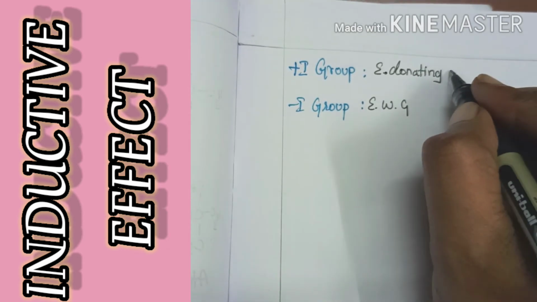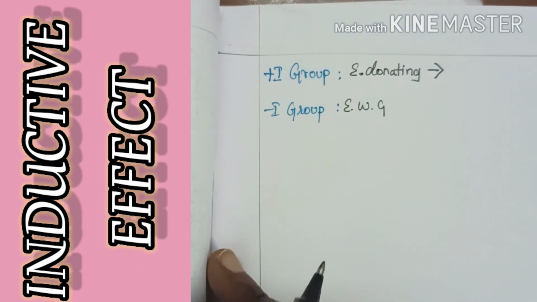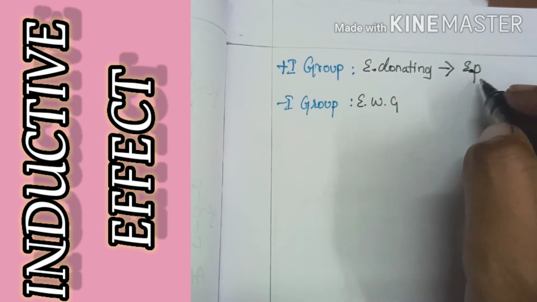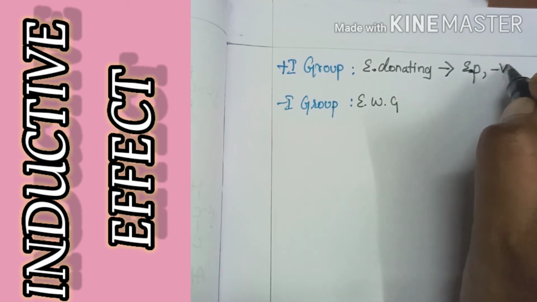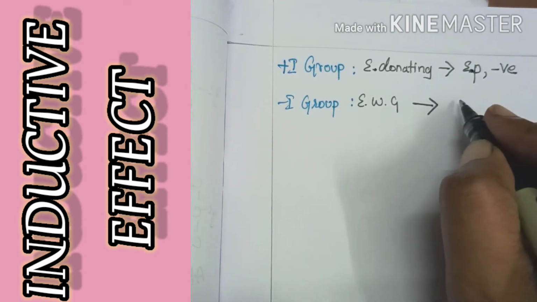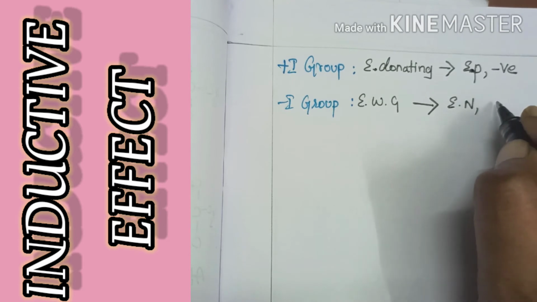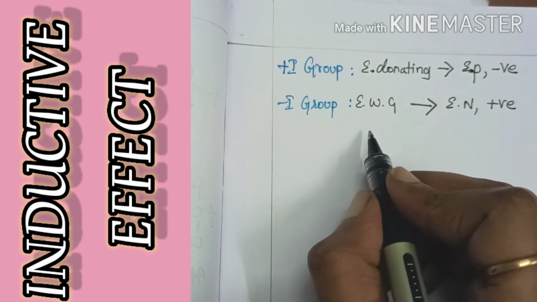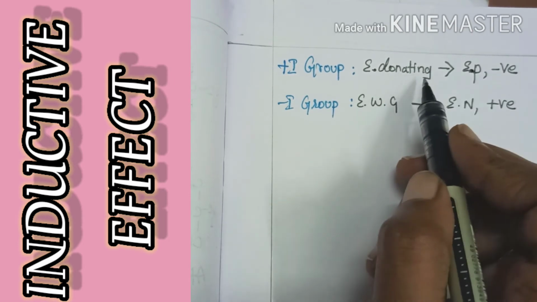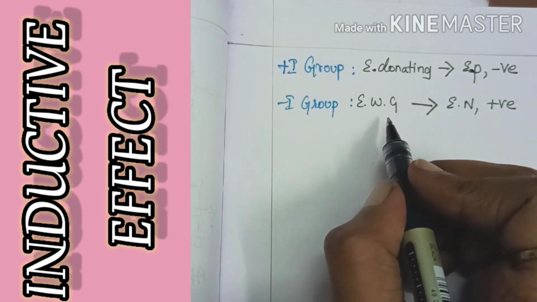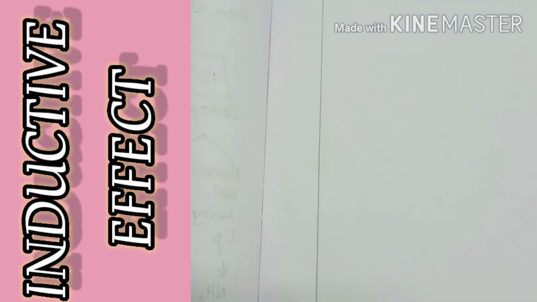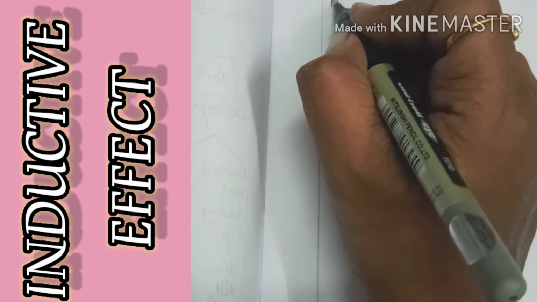So which donates electron? All the electropositive atoms which are highly electropositive in nature and which has a negative charge can donate electron, whereas if it is highly electronegative and if it has a positive charge, it can withdraw the electron. So now based on this donation or withdrawing ability of electrons, it can be classified into plus I group and minus I group. So for example, halogens.